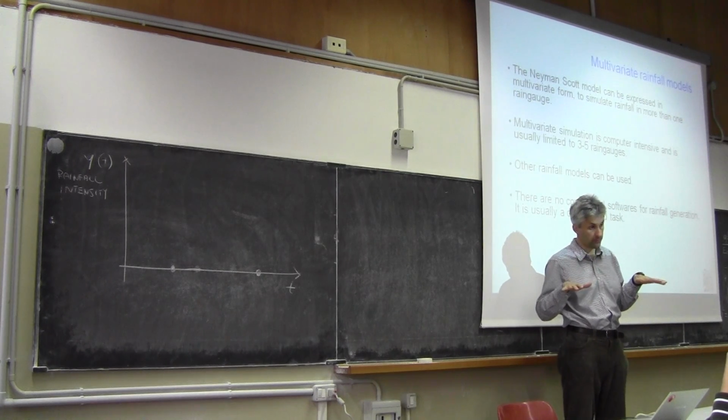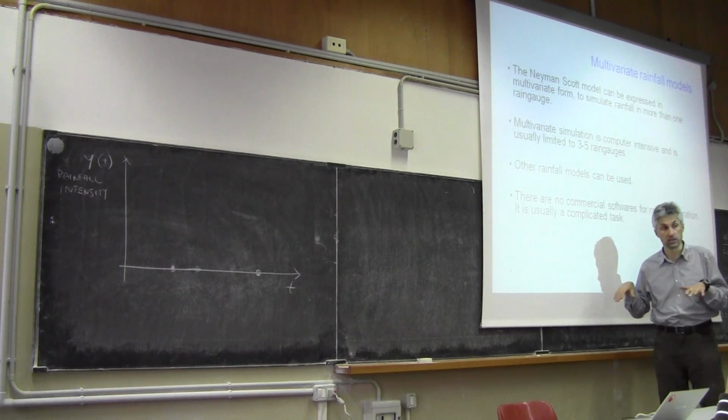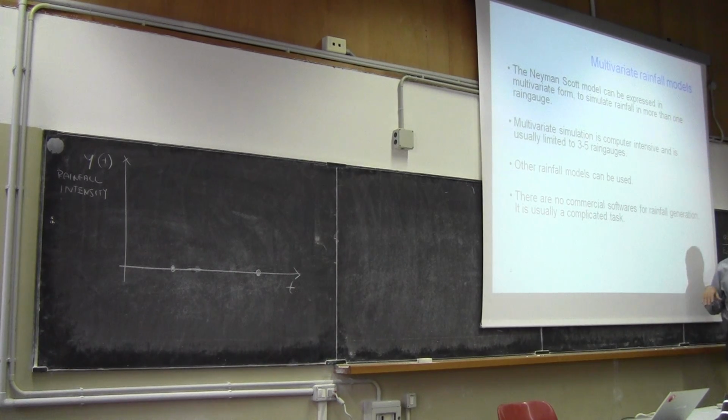This is possible. There are extensions for these models to the multivariate form. The multivariate form means more than one series. You consider and model 2 or more series together.